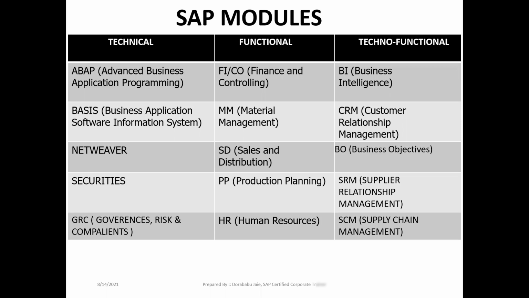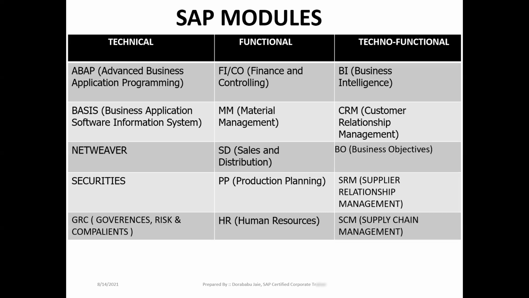Before that, we need to have some more information about the technical modules as well. In technical modules, I have given some examples: one is ABAP, second is Basis, third is NetWeaver, fourth is Security, and fifth is GRC, and other modules. Coming to the functionals, FI and CO also come under functional modules. MM, materials management; SD, sales and distribution; PP, production planning; HR, human resources; PM, plant maintenance; QM, quality management; QC, quality control. Like that, we have a list of functional modules.